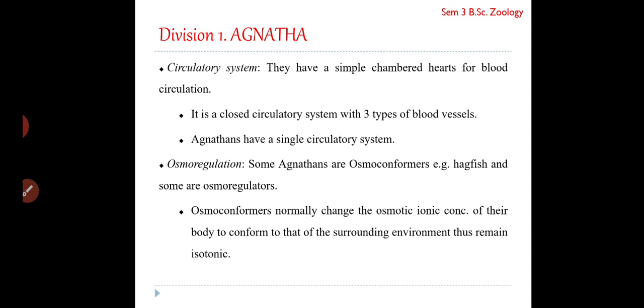Osmoconformers change their internal water and salt concentration to conform to the surroundings. When salt concentration increases outside the body, they modify the internal environment so that it becomes isotonic to the external environment. Most agnathans are osmoconformers.